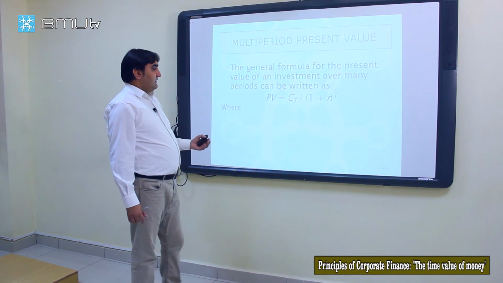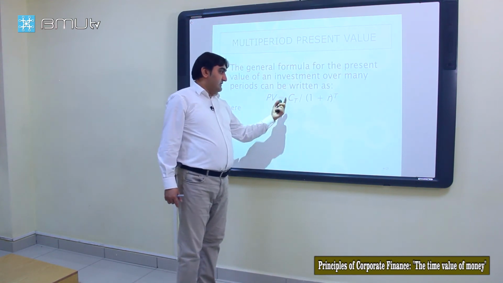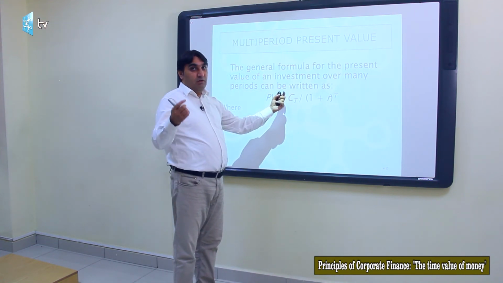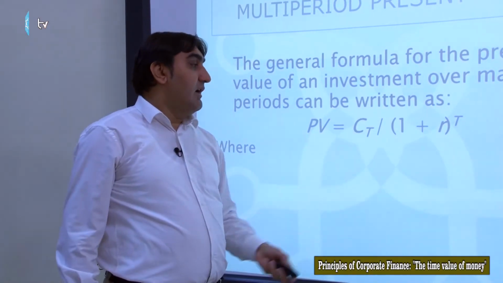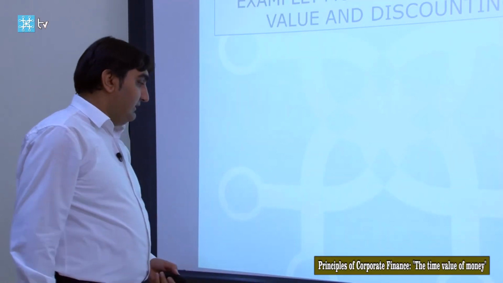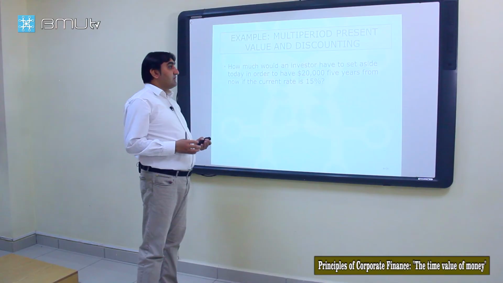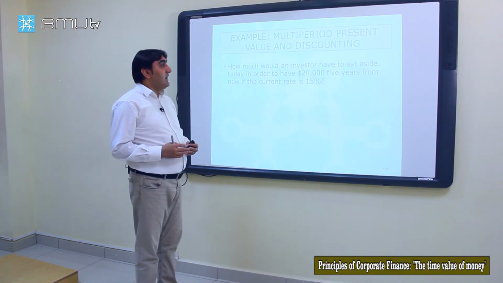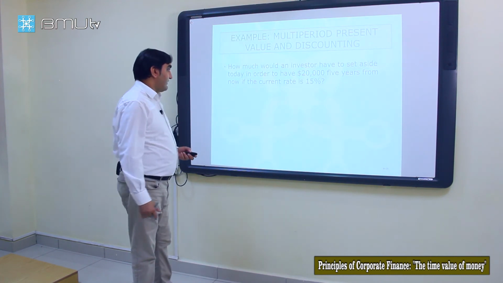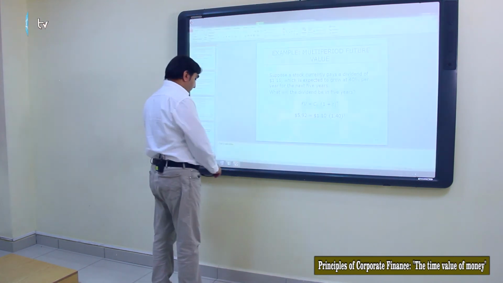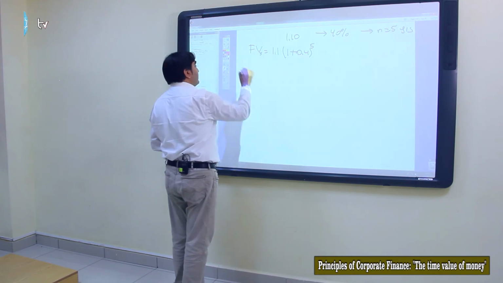We said that the general formula for present value is the future value of today's investment divided by 1 plus rate to the power of n. That's the general formula. How much would an investor have to set aside today in order to have $20,000 5 years from now if the discount rate is 15%?